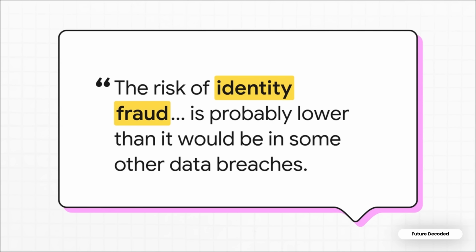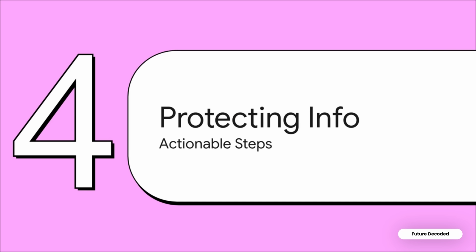And that fact changes the complexion of this whole event significantly. Katie Chalice, the director of privacy at the Utah State Board of Education, hit the nail on the head. "The risk of identity fraud as a result of this breach is probably lower than it would be in some other data breaches that we've seen." Because those financial details and government IDs remain secure, the immediate threat of total identity theft is drastically reduced. But that definitely doesn't mean we just sit back and do nothing. Which leads us straight into Section 4, protecting your personal info.